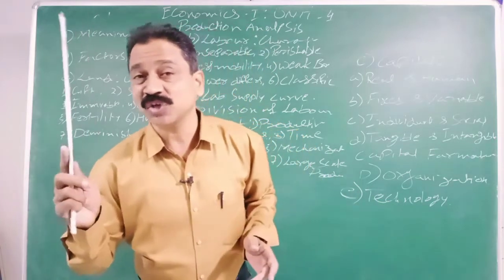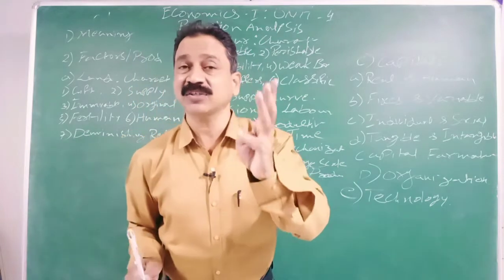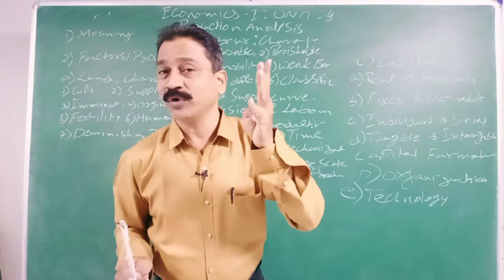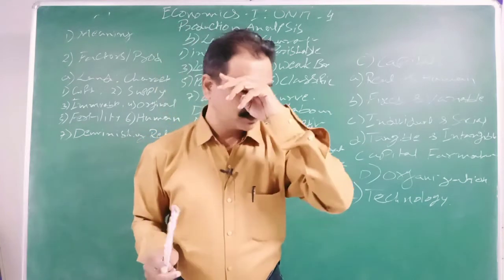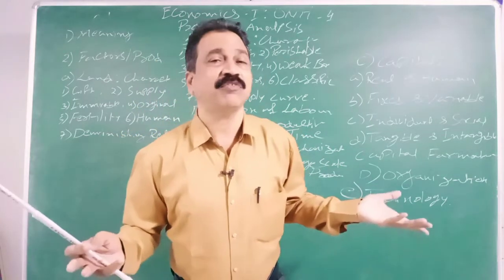In the first lesson itself, I told you there are 4 factors of production: land, labor, capital and organization. But this time I am going to add one more, that is technology. Nowadays this world is a technological world, a tech world.